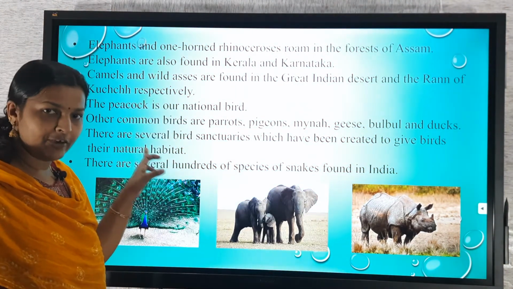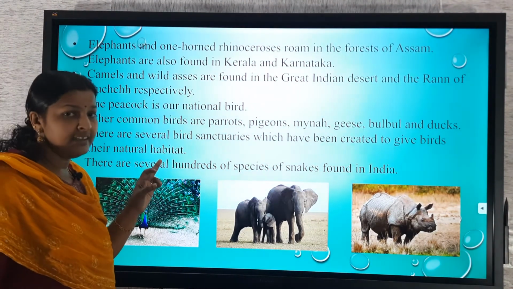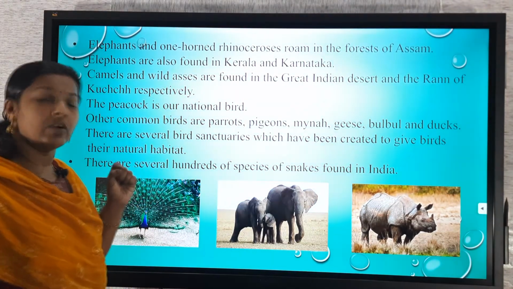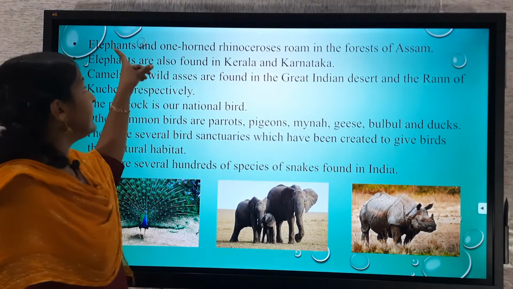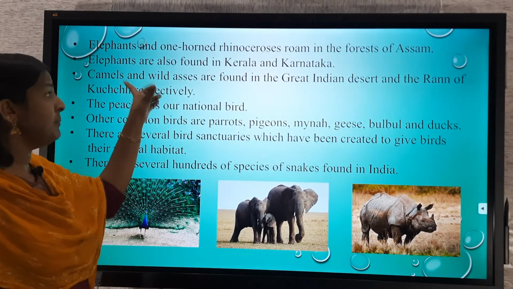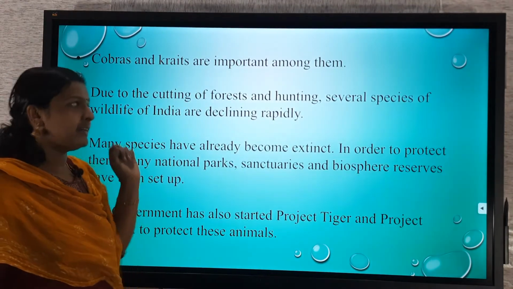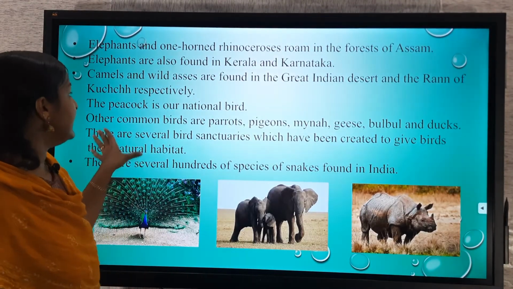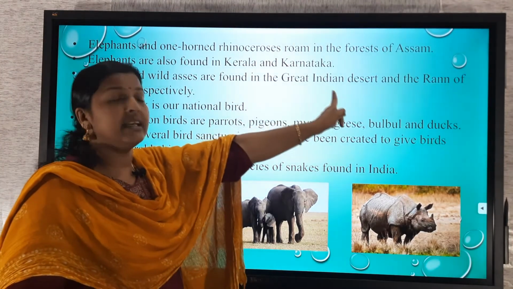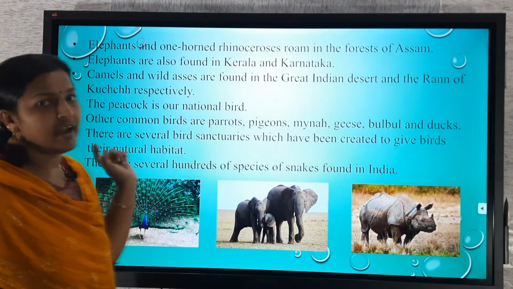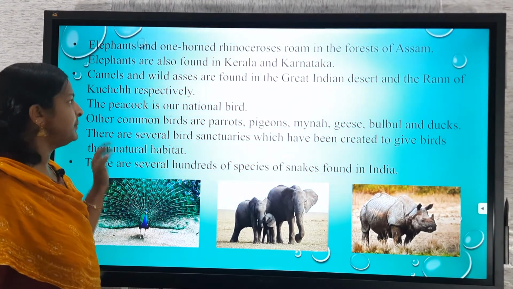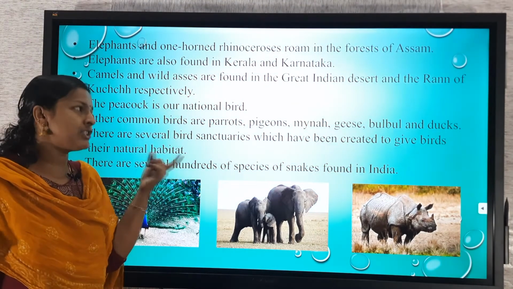So in Gir Forest we can see the Asiatic lion. In Sundarban Delta, West Bengal, we can see the Royal Bengal tiger. And then elephants and the one-horned rhino are in the forests of Assam, and also in Kerala and Karnataka. And then the camels and wild asses we can see in the Great Indian Desert and Rann of Kutch. Where is Rann of Kutch? It's in Gujarat.